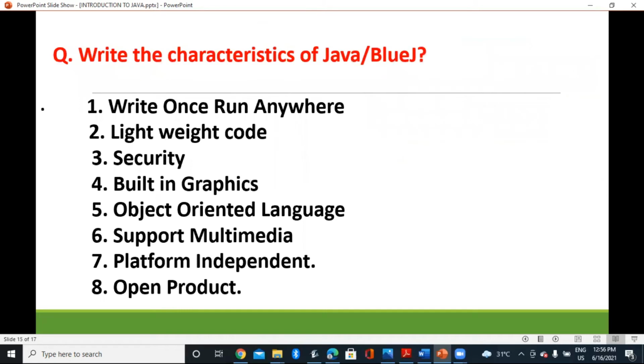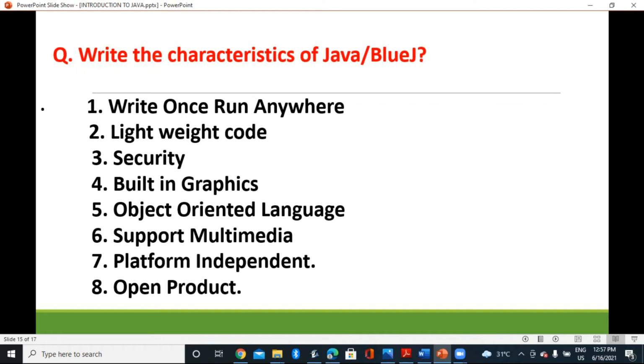What are the characteristics of Java or BlueJ? Java is written once and it can run anywhere. That is why we use it in the internet. It is also a lightweight code. What do we mean by lightweight? It's very easy to understand and easy to write also. It is secure. It has built-in graphics. That is why we use it in the internet and for creating web pages.